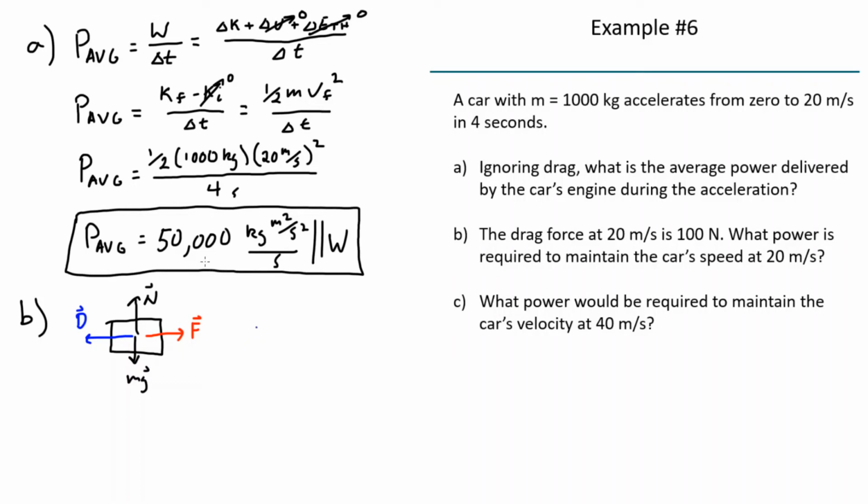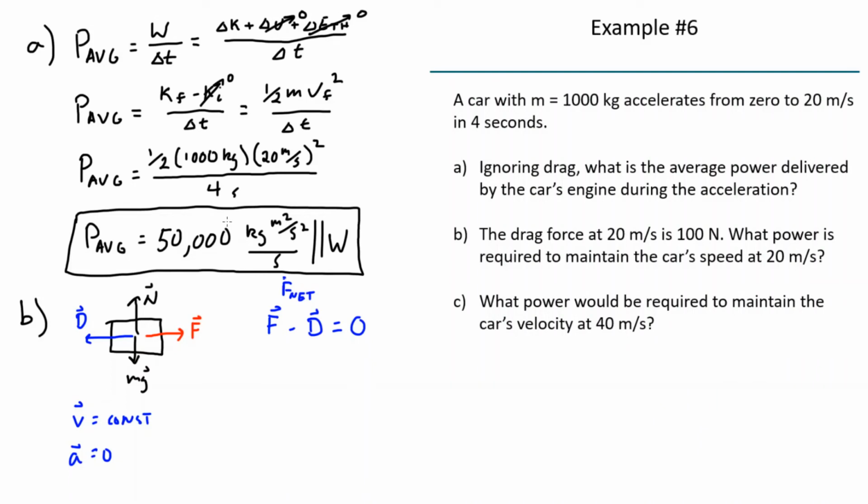And in equilibrium, F has to equal D. We know this car is in equilibrium because the velocity of the car is constant. It's maintaining a constant speed of 20 meters per second, which means that the acceleration of the car equals 0. So we can say that this force F minus the force D equals 0.